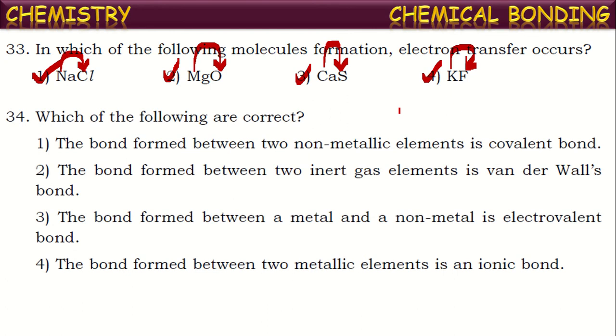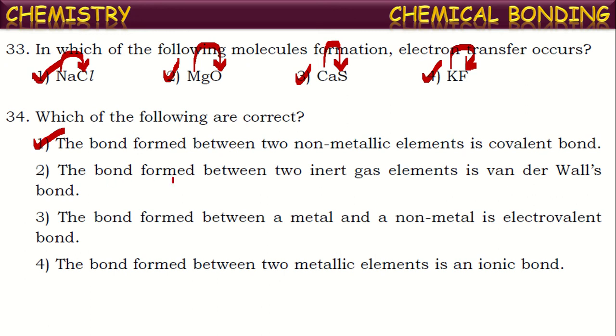Next one, which of the following are correct? See the statements given. The bond formed between two non-metallic elements is a covalent bond. Of course, it is correct, because generally when two nonmetals combine, they won't transfer electrons between them. Generally, they share electrons. So they form covalent bonds.